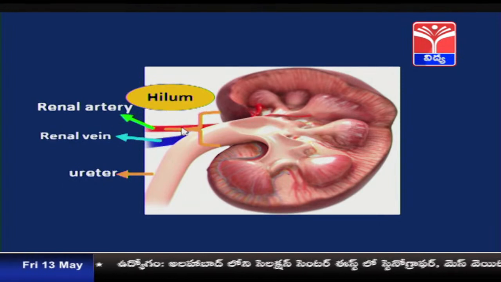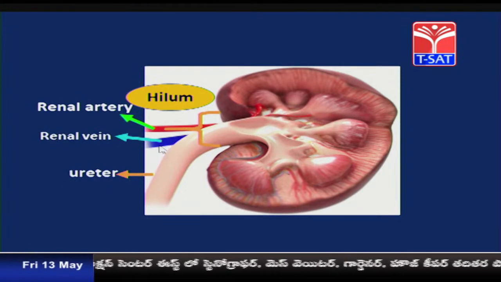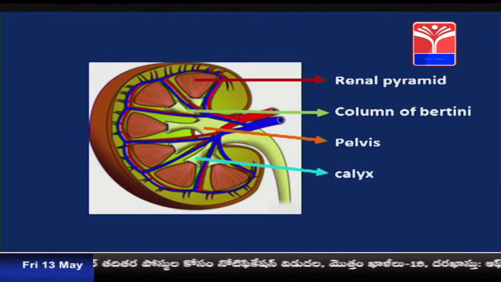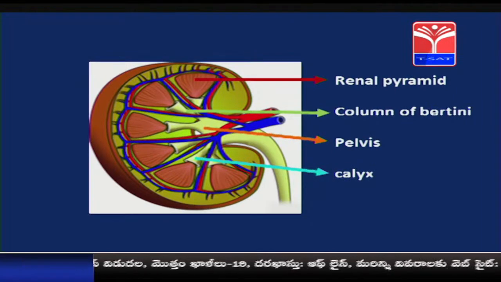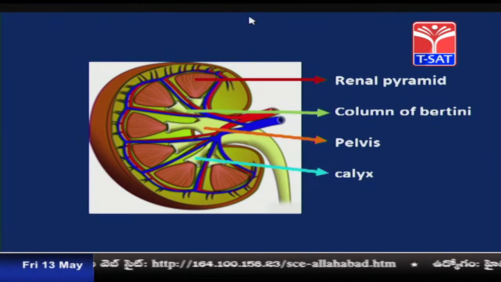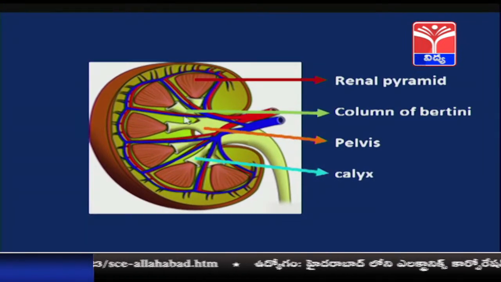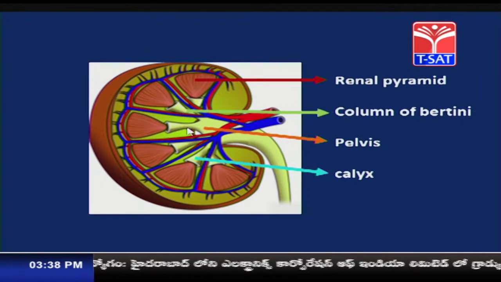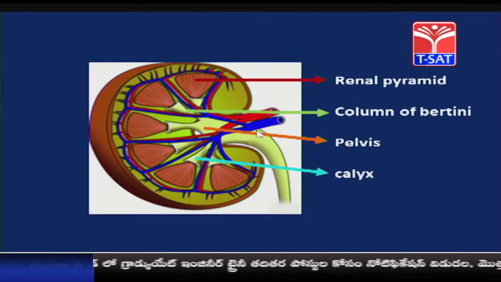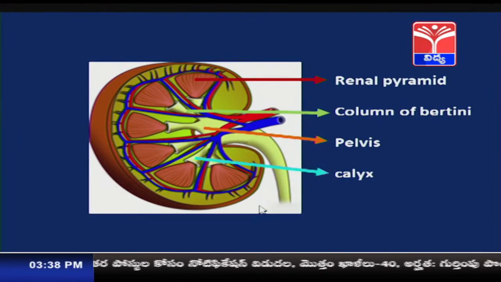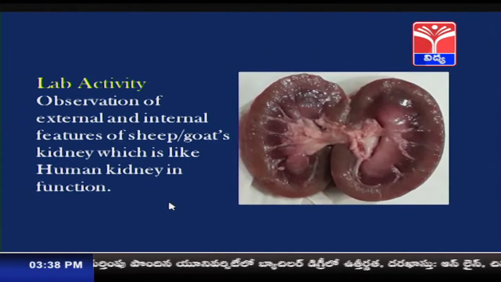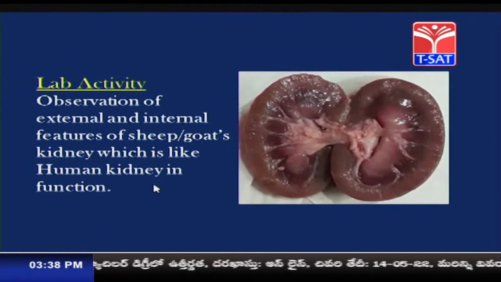So, the red colored one is the renal artery, the blue colored one is the renal vein, and this tubular structure is called the ureter. Students, this is another picture which also shows the same components which I have told just now. This is the renal pyramid, and this part is called the columns of Bertin. They are also called renal columns, minor calyces, major calyces, and this is called the pelvis, which comes out as the ureter through the hilum.